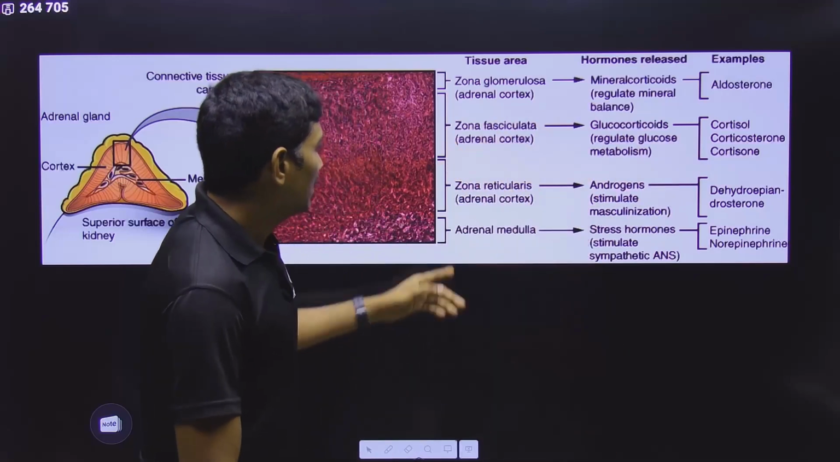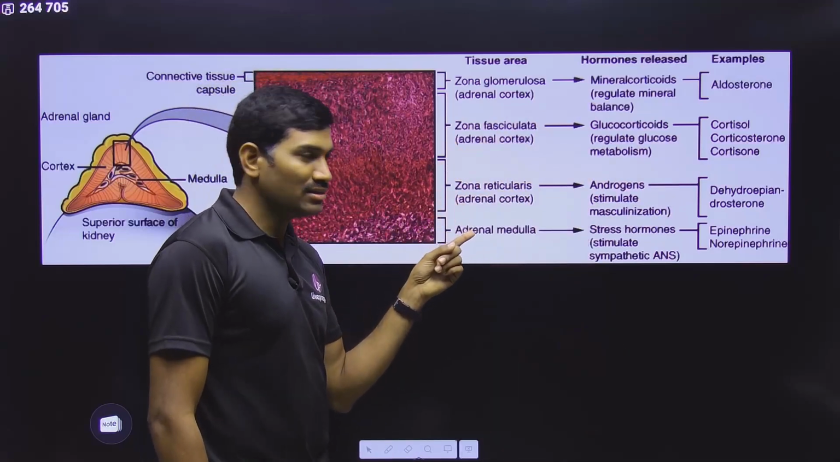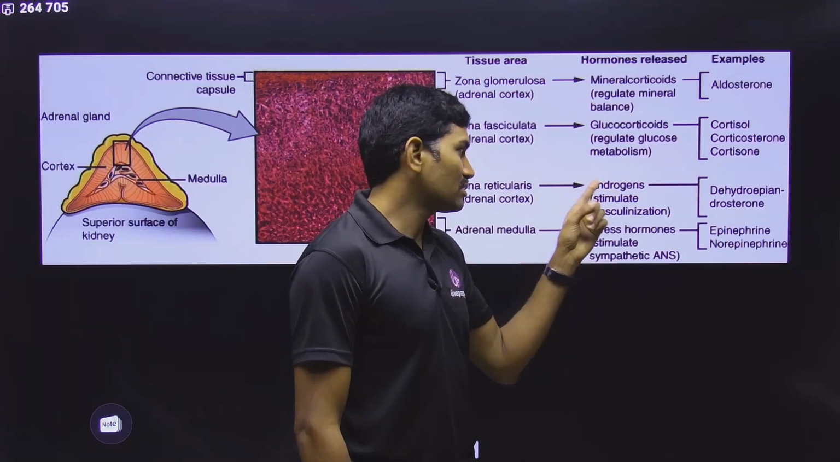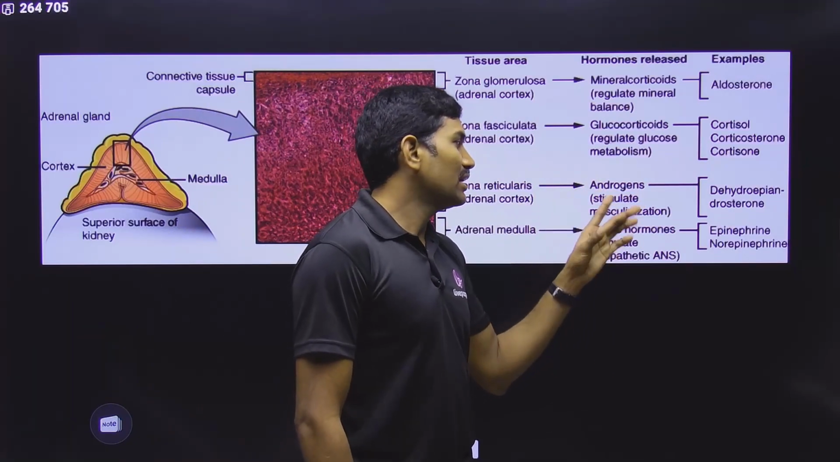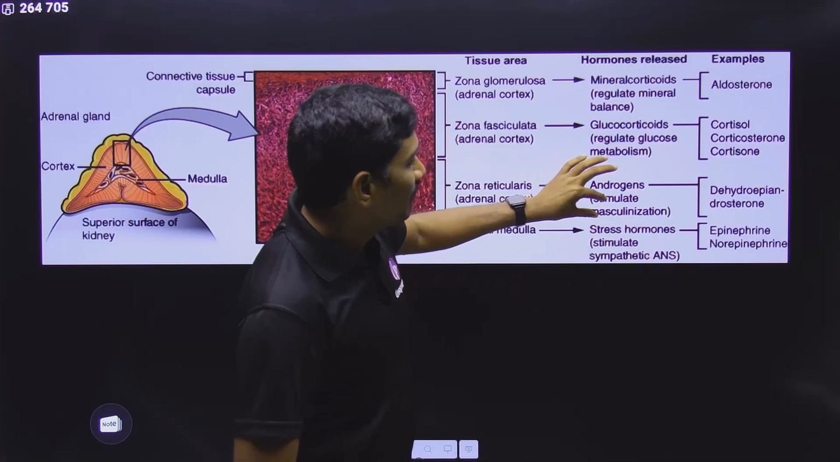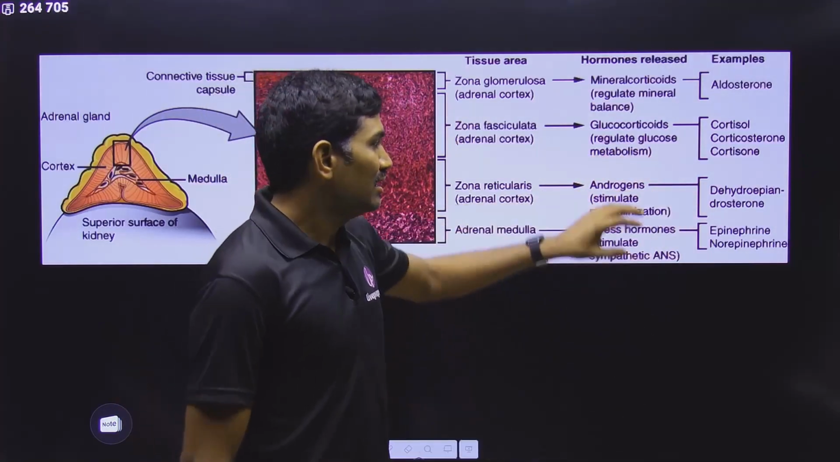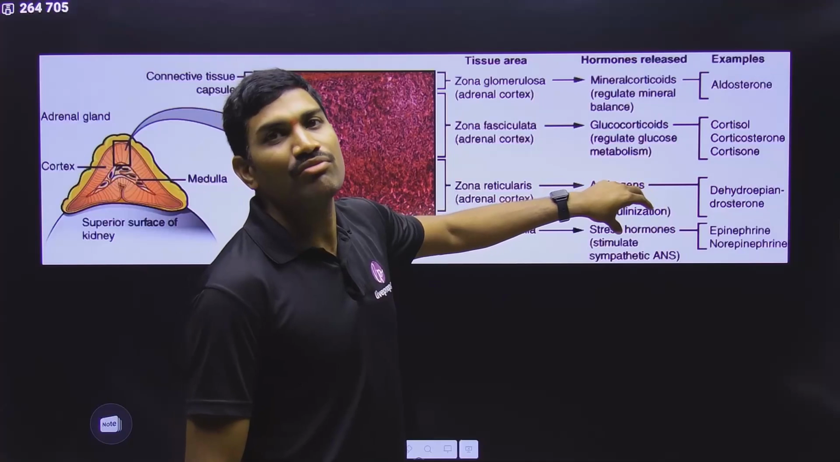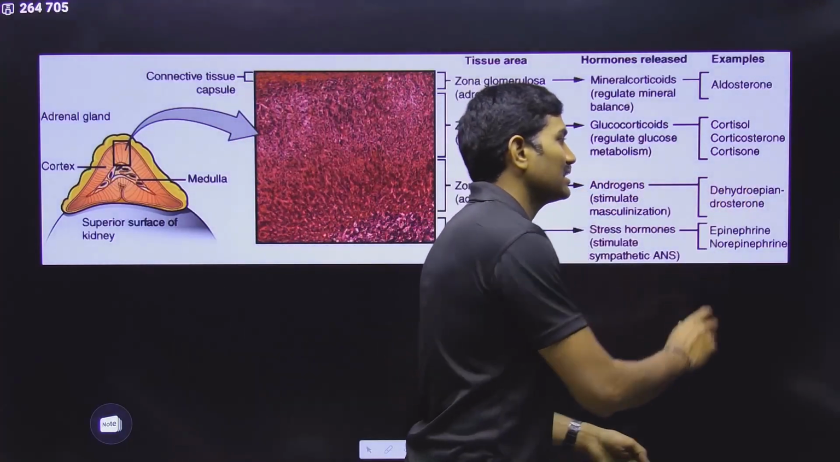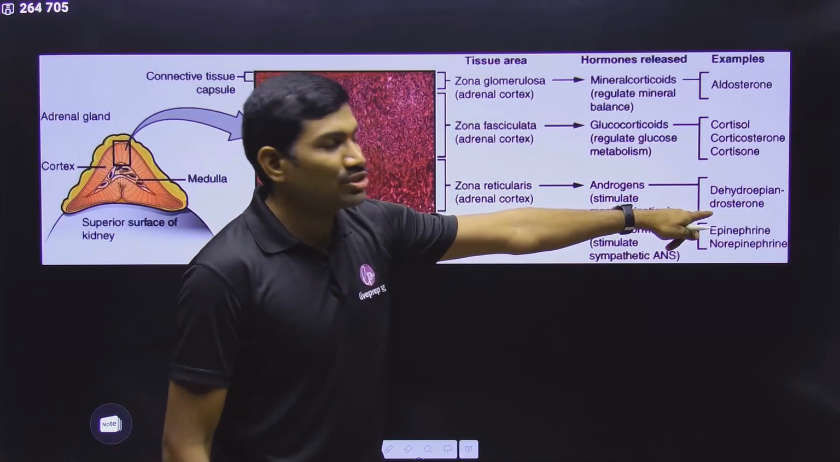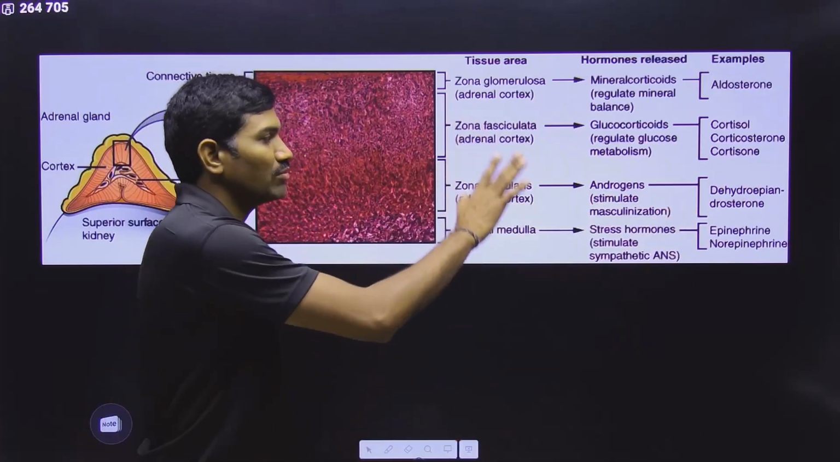Please remember this. Next one is the zona reticularis, and it is producing some androgens, which are helping in the masculinization. Since they are androgens, they are helping in the development of male characters. And here there is a standard example, that is dehydroepiandrosterone. These are some hormones that we are studying.